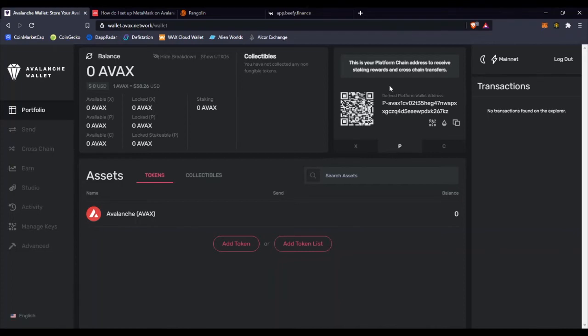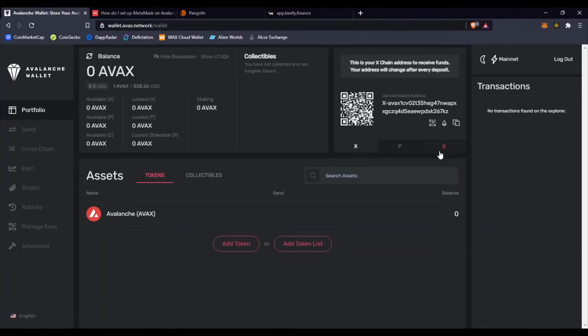The P wallet, I haven't used it. It says here it is about staking. I don't use it. And the C wallet begins with 0x, it is on the Ethereum virtual machine. This is what we will use with MetaMask. But in the beginning, let's say that you bought AVAX from Binance, you have to use this wallet and send AVAX to this wallet. So you will receive them here.